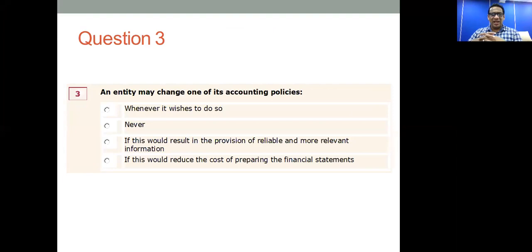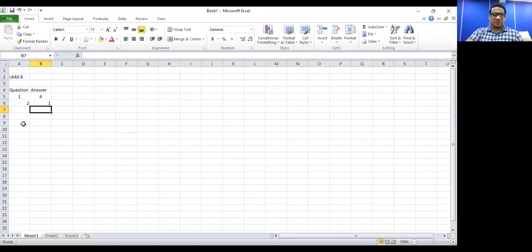Question number 3. An entity may change one of its accounting policies whenever it wishes to do so; never; if this would result in the provision of reliable and more relevant information; if this would reduce the cost of preparing the financial statements. Normally, an entity, which means an organization, may change one of its accounting policies if the change will result in more reliable and relevant information. So the correct answer for 3 is answer number 3.